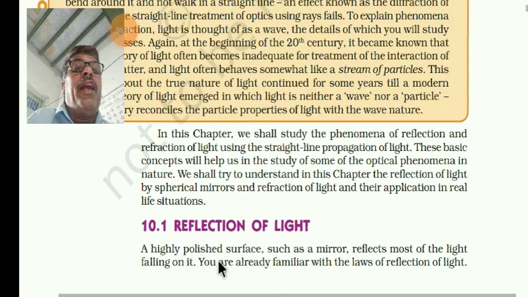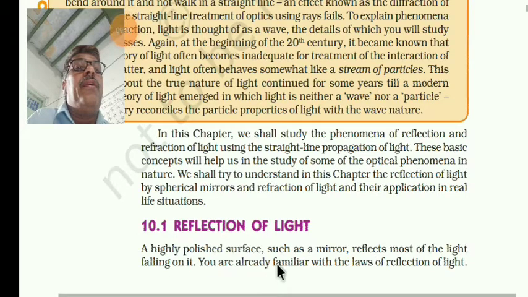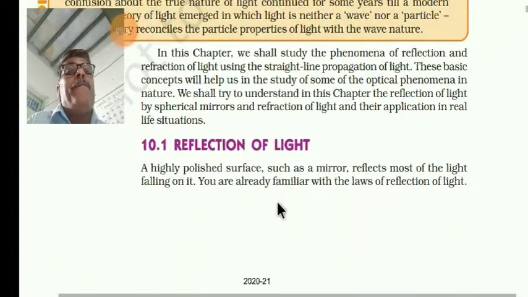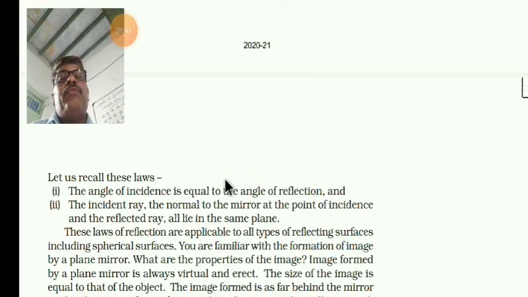A highly polished surface such as a mirror reflects most of the light falling on it. You have already learned the laws of reflection in previous classes. What do we mean by the laws of reflection? The angle of incidence is equal to the angle of reflection. Angle i is equal to angle r.